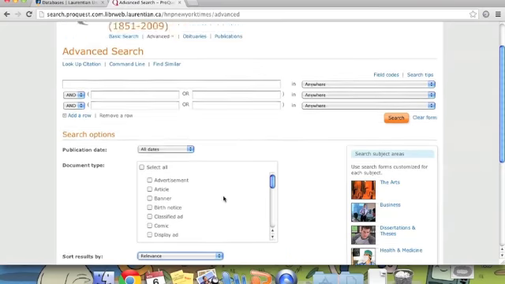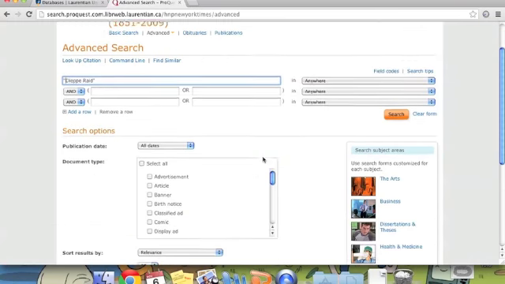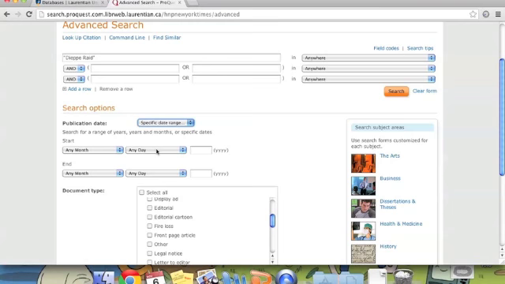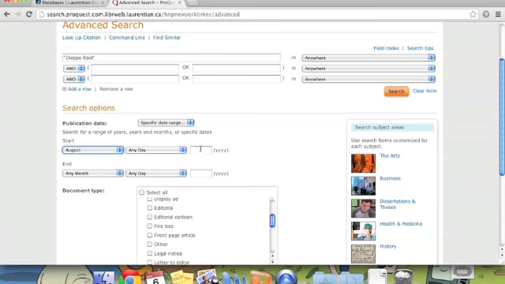So this is basically what it looks like, and I did a really interesting search on the Dieppe Raid. I put it in quotation marks so it knows to search for these words exactly in that order. The Dieppe Raid occurred in August of 1942. So let's start in August 1942.